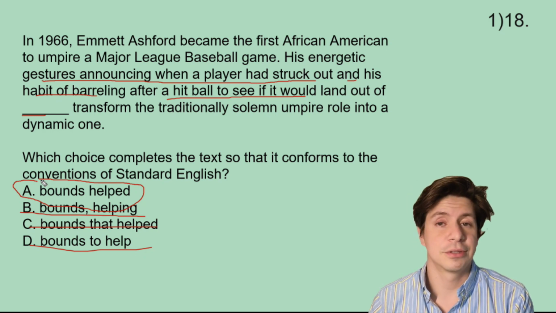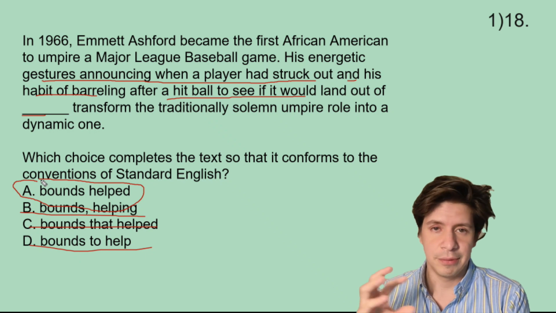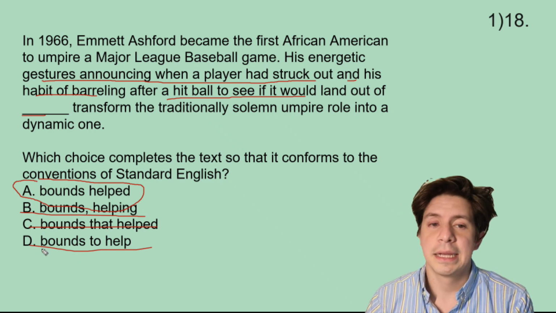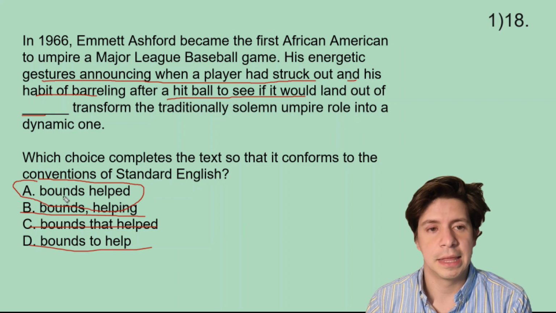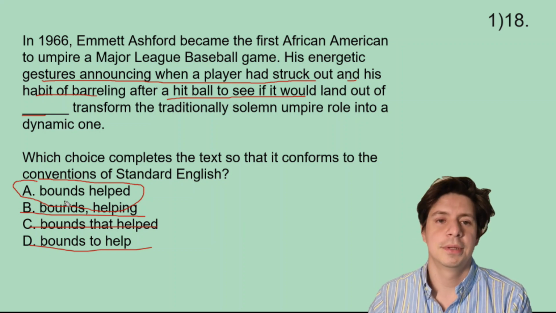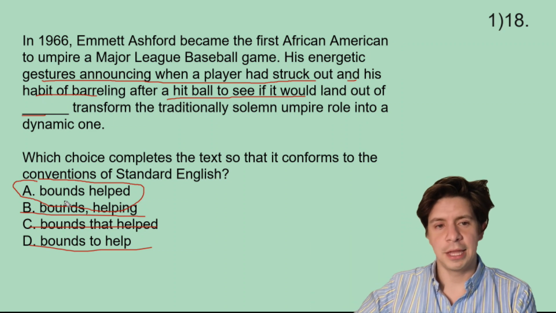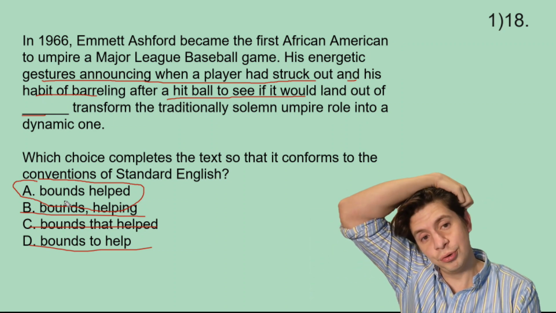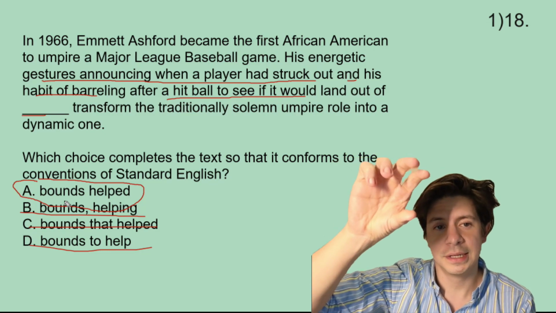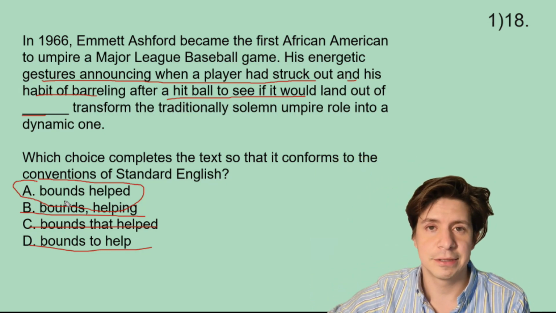So then we have the compound subject, and then we have the verb, helped, right? So again, this is a great one to eliminate with, and bounds helped just sounds the best too. So that guides you at the beginning, and then you can see why the grammar works, right? You need to have a subject and a verb. So we have the subjects already, and then our blank has to give us the verb as well.